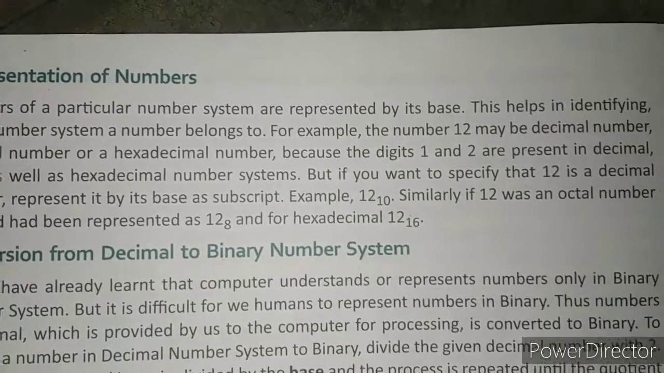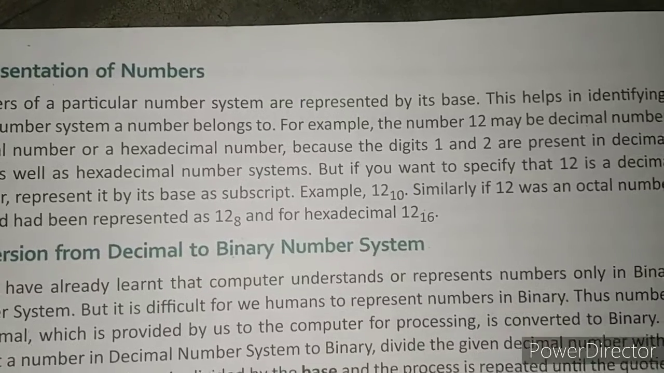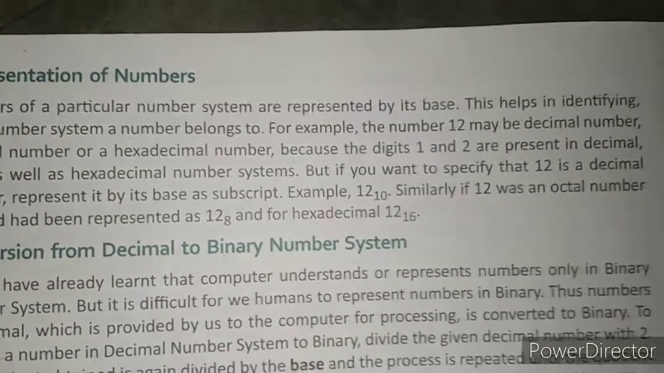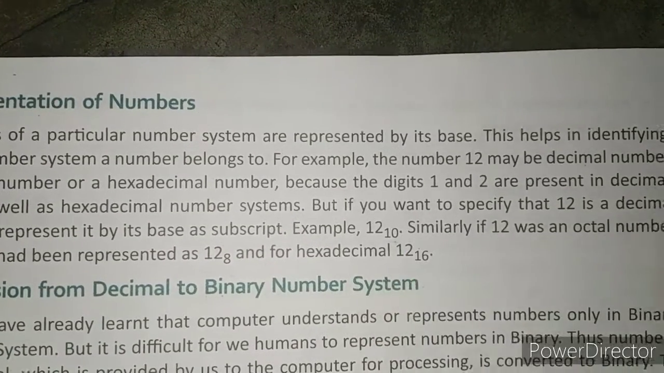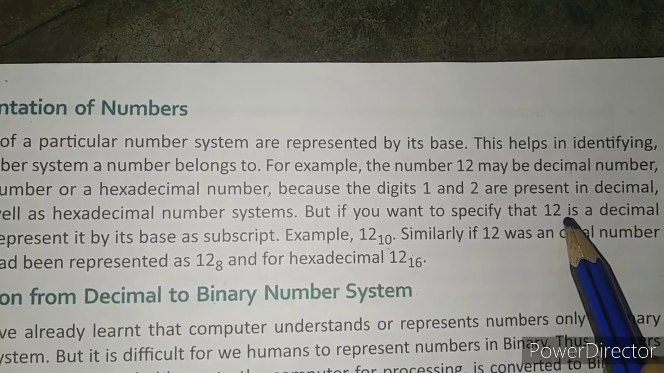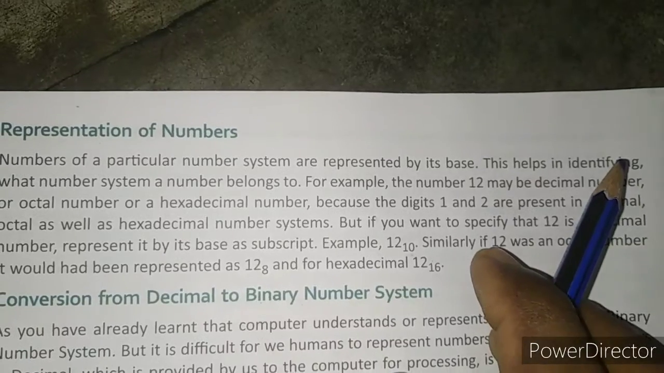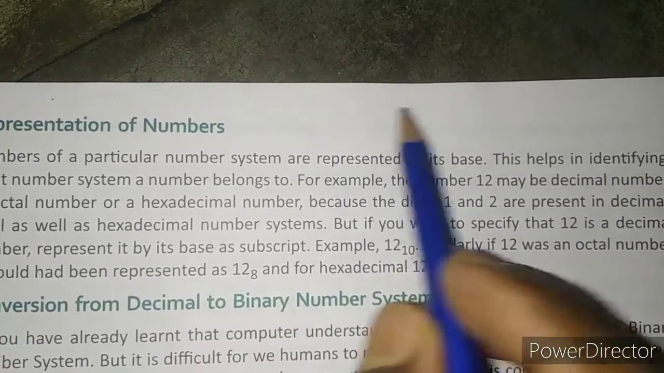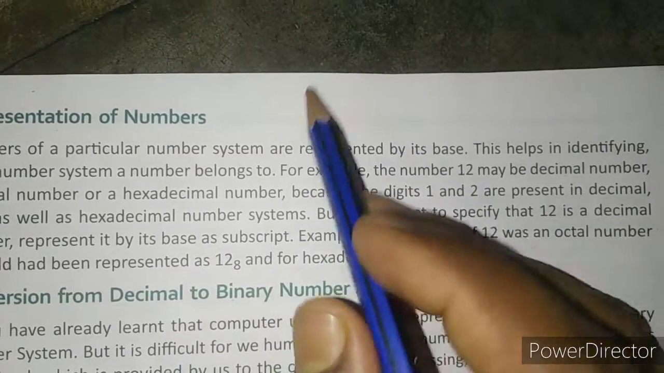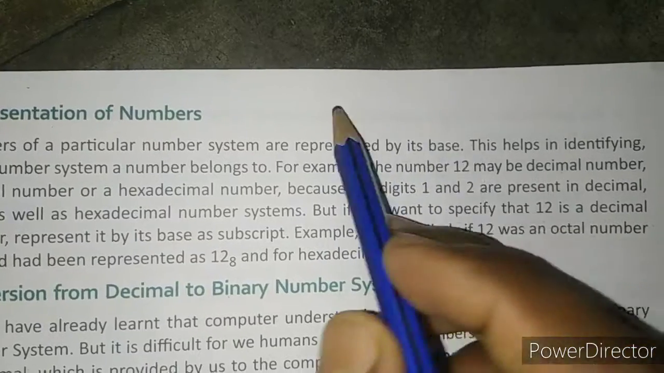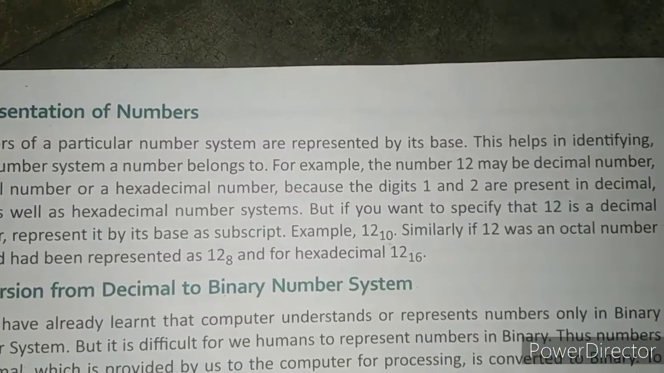It means what? When we represent numbers, we should write the base of the number system as a subscript. This will help the reader to understand in which number system that number is. So first of all, the number is written and then the base is written as a subscript, or you can write the number in brackets and write the base as a subscript of the bracket, right?